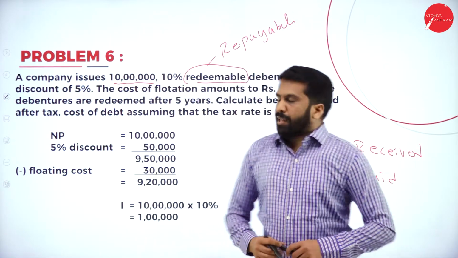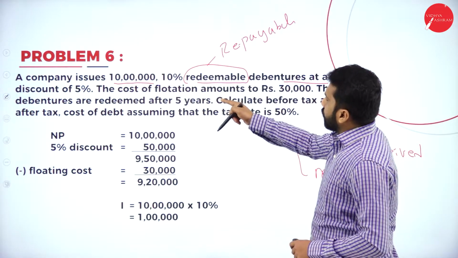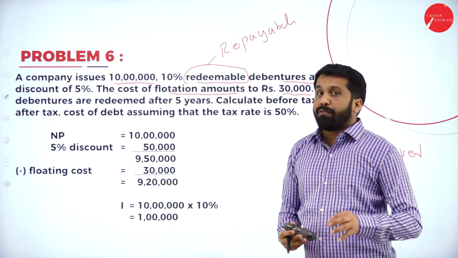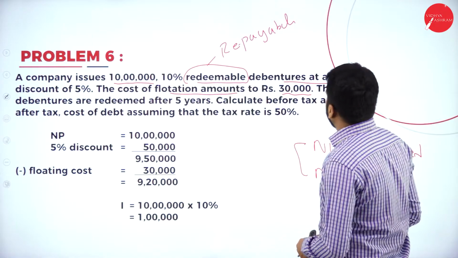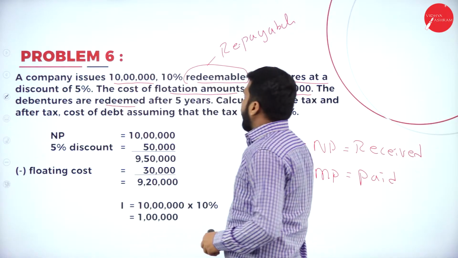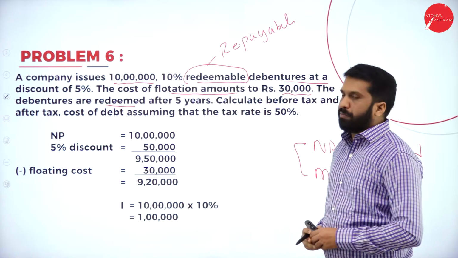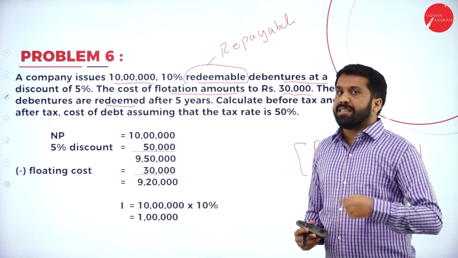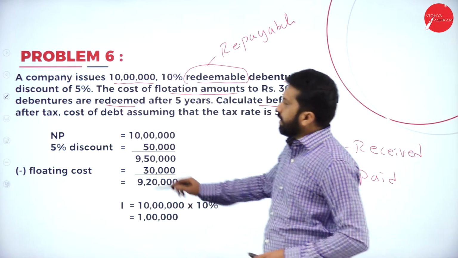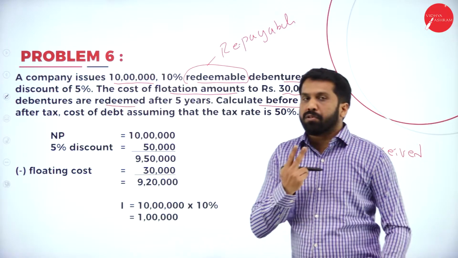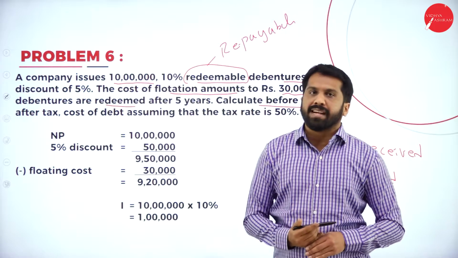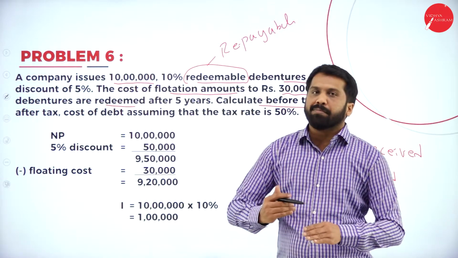Now, along with this, we have the cost of flotation. What is the flotation? The flotation charges are 30,000. The debentures are redeemed after 5 years. Redeemed means repaid. It is repaid after 5 years. Calculate before tax and after tax. We are supposed to do two problems. One is without tax, one will be with tax. I'll go slowly one by one.